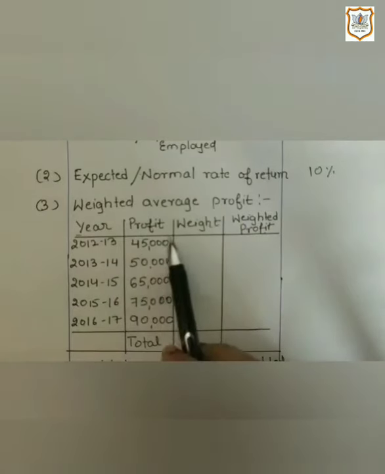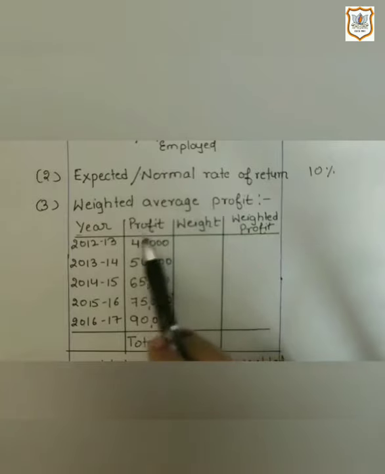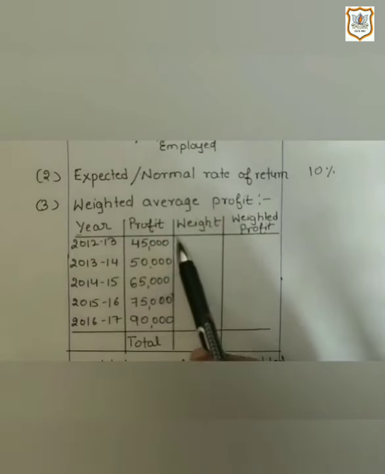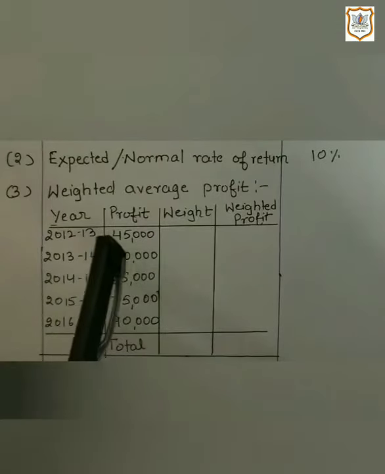Now in third step, we will find out weighted average profit. Why weighted average profit? Because as you can see here, profits of past 5 years are showing increasing trend. That's why we will apply the formula of weighted average profit. Now here, what we are going to do?